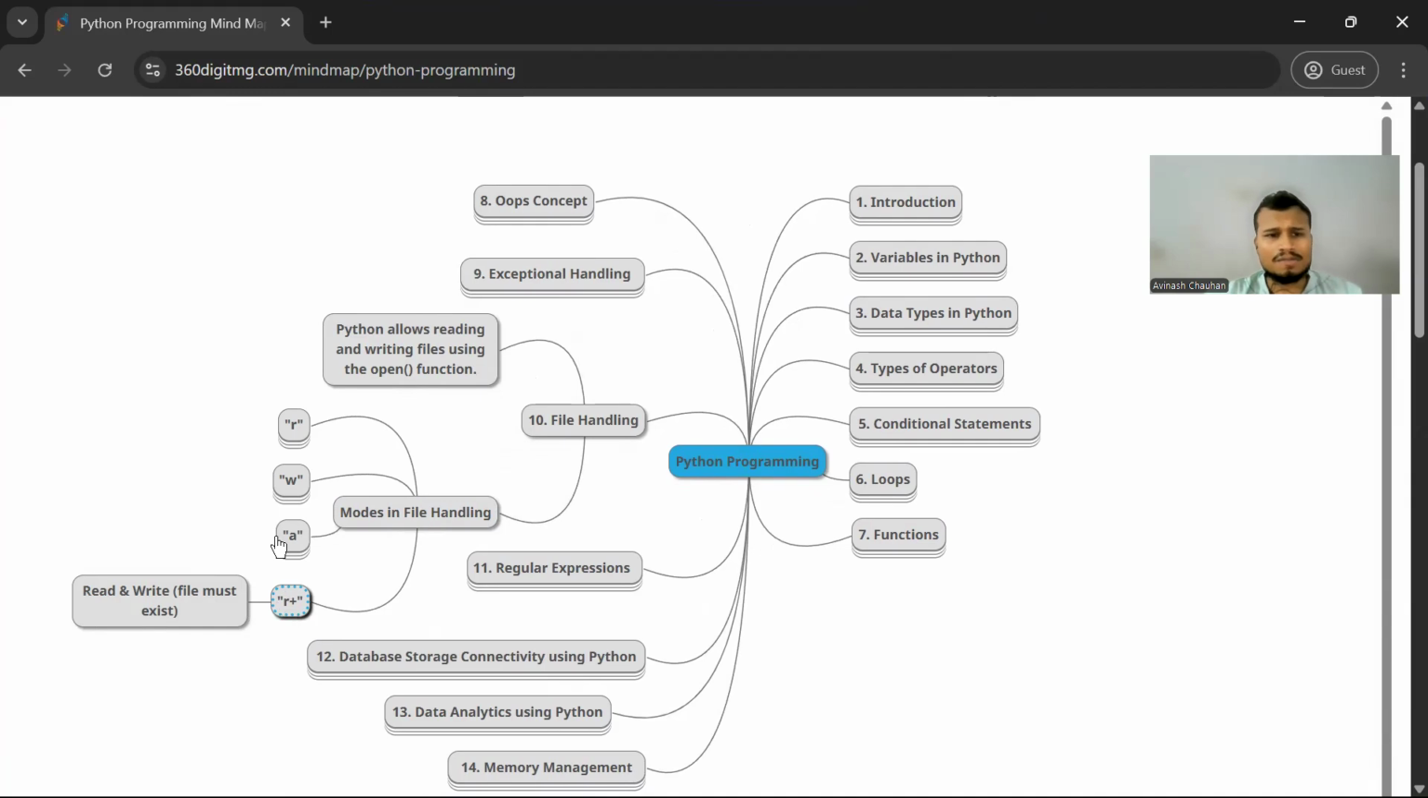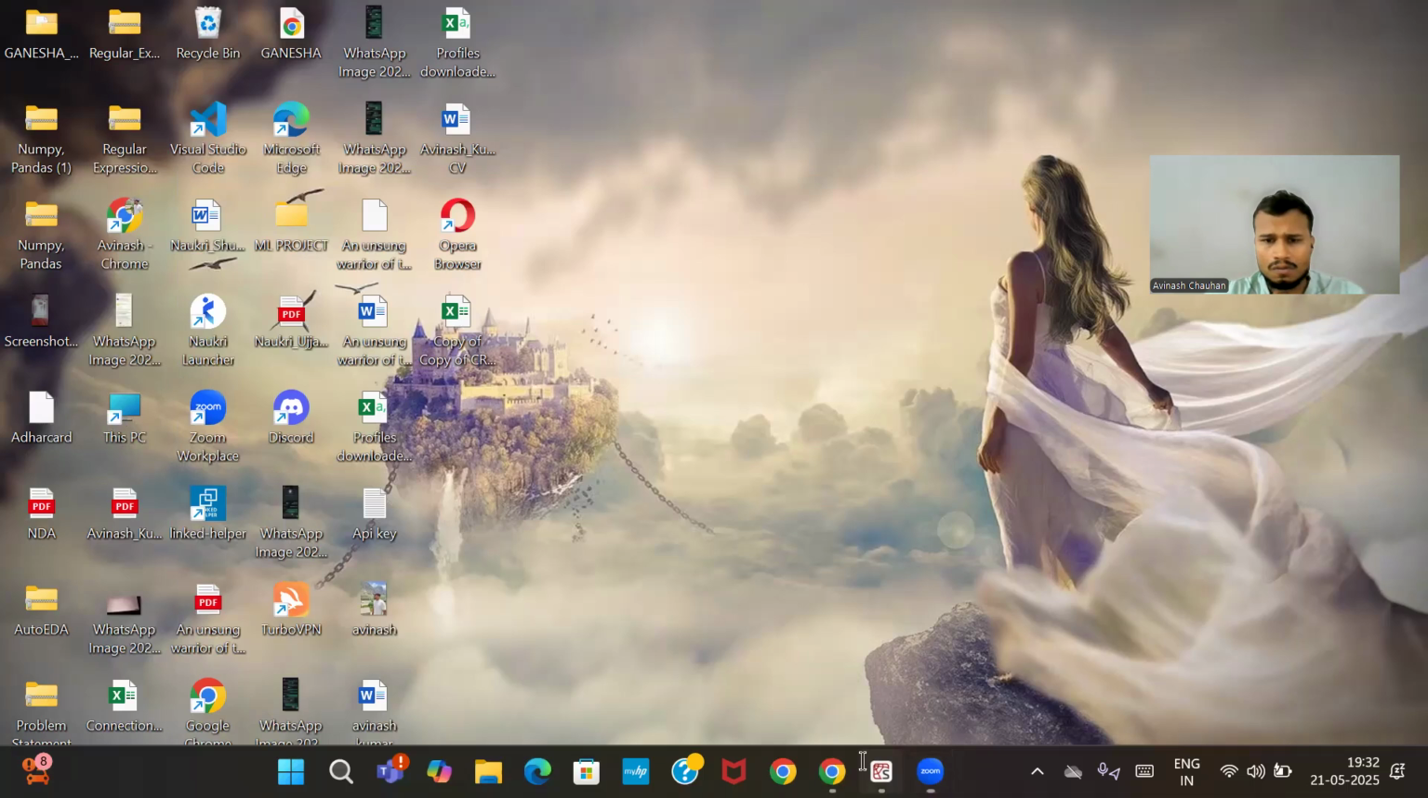Okay, and R plus basically helps to read and write as well. And also we have discussed one more thing, X, and X helps us to create a new file. So all these things we discussed yesterday, and I will open my Spyder now.